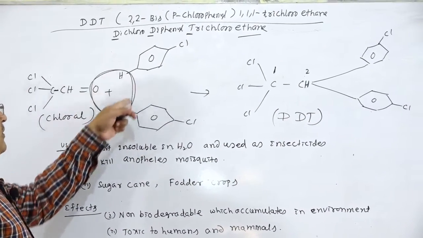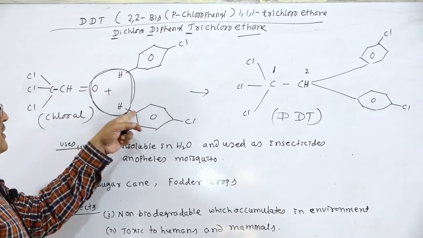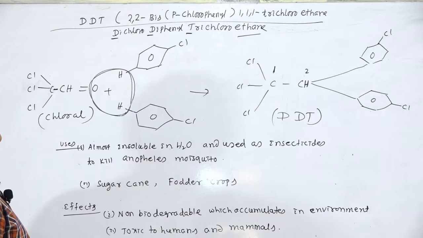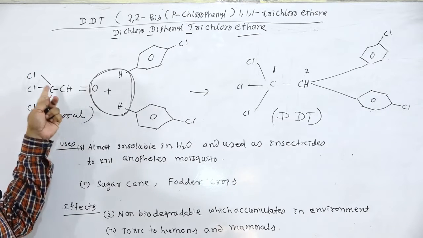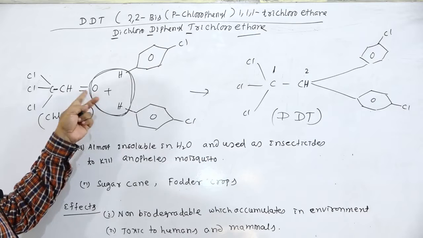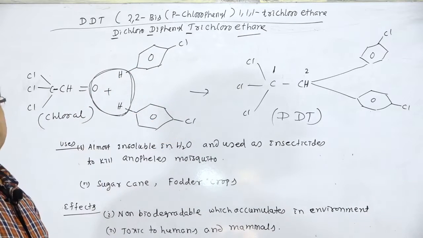H2O is removed as water. So this bond is linked to this one and this bond is linked to this one. That is the formation of DDT. Chloral, CCl3CHO, reacts with chlorobenzene to form DDT.